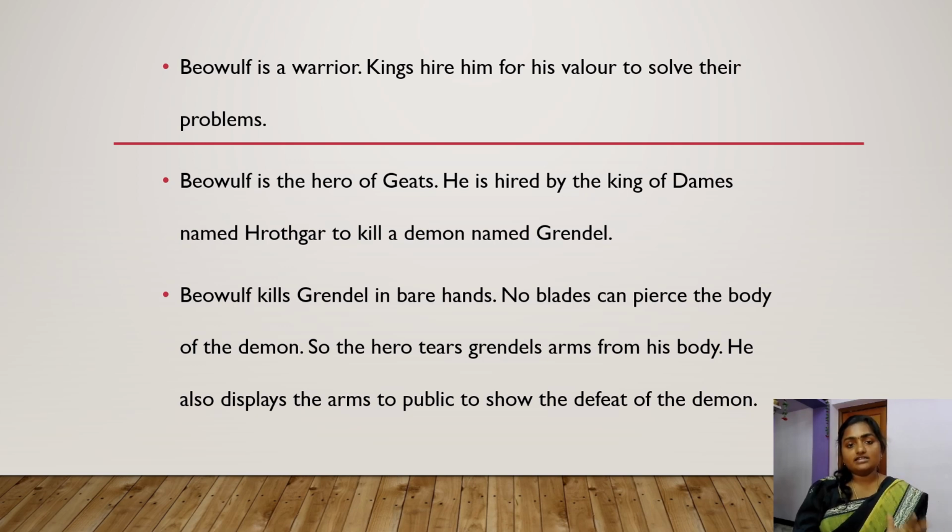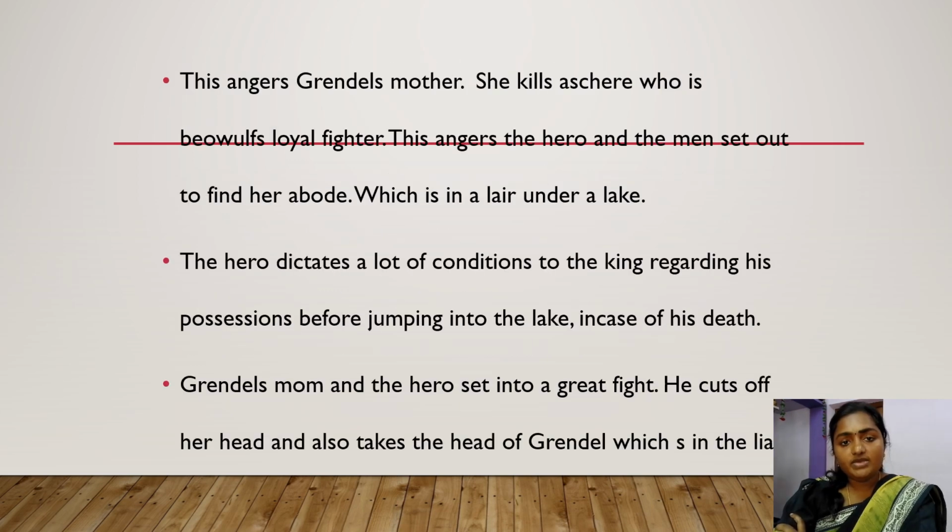So the thing is, Grendel cannot be killed by any sharp objects. Nothing can pierce his body. So Beowulf just tears apart Grendel with his own hands, and he showcases Grendel's arm to the public. So he's showcasing not the head, okay? He's just giving the public a sight of his arm in order to show that he has killed Grendel. So, when Beowulf kills Grendel and displays his arm for the public, the sight of it angers Grendel's mother.